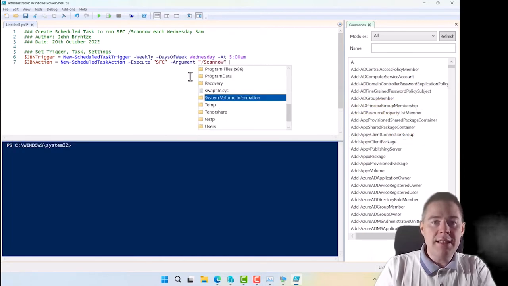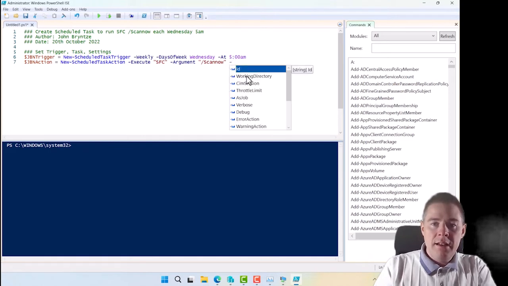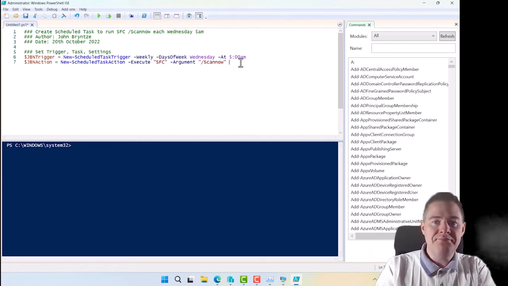I think that's enough. Let's see if there are some others. That's fine. I don't know why it's stuck on that. I'm just going to go away, come back. We don't need as job, verbose, debug. We are good there actually.